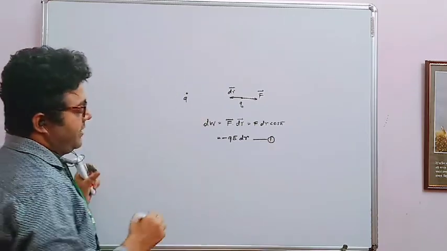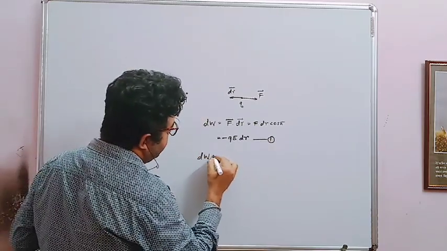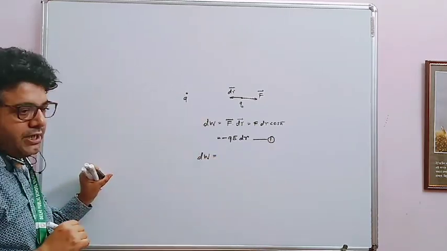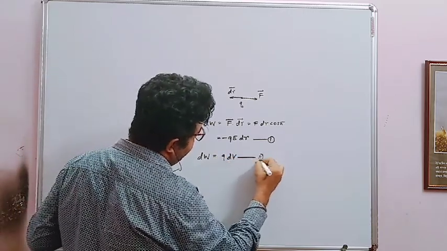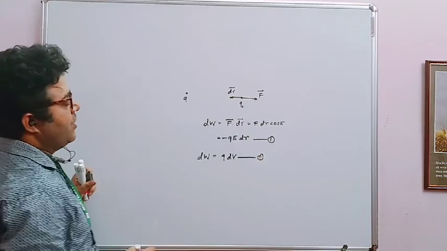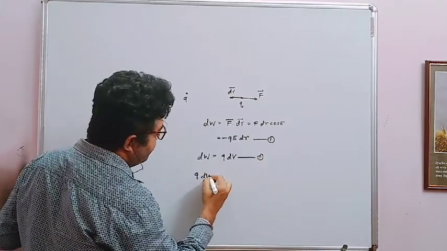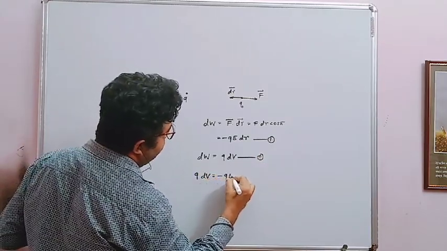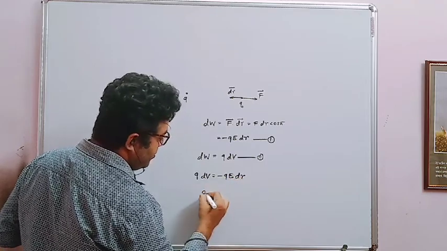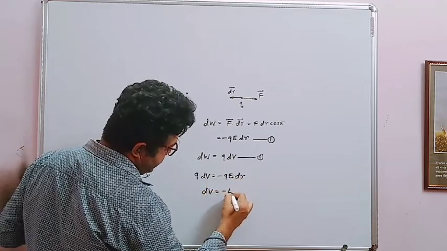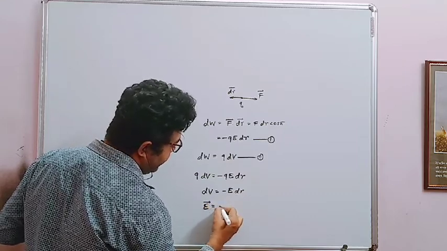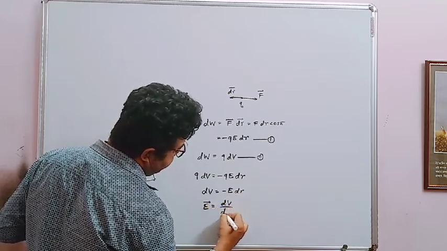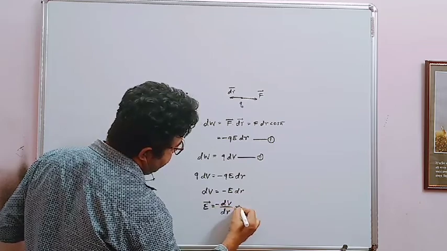And similarly, we know work done equals charge into dV. So if we use this formula, Q into dV equals minus Q into E dr. So dV equals minus E dr. From that we can say E equals minus dV by dr n cap.